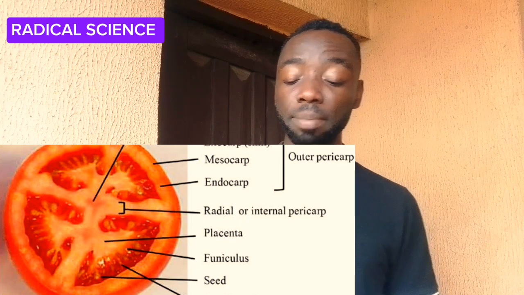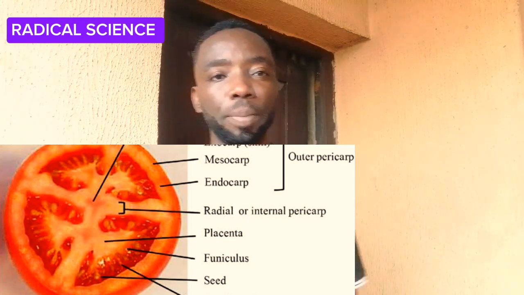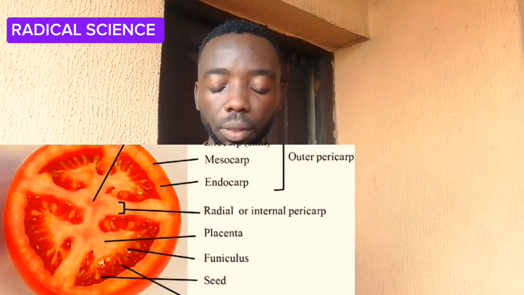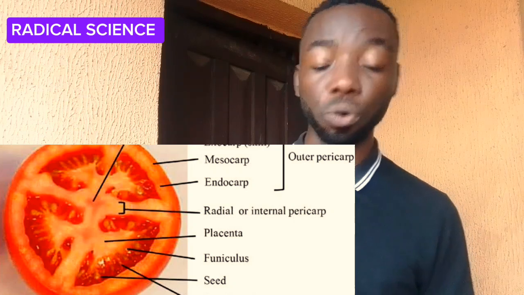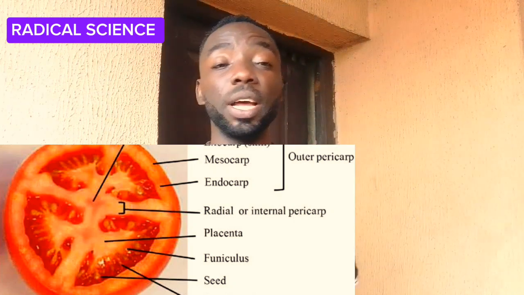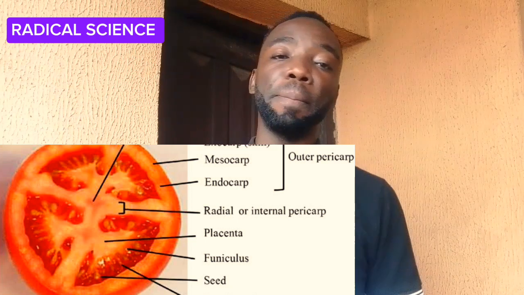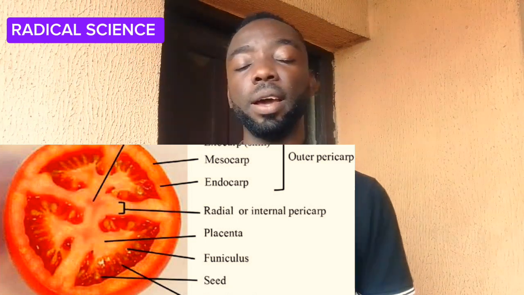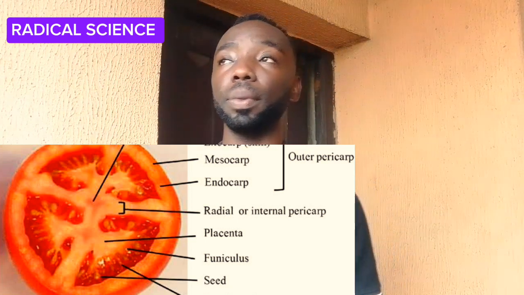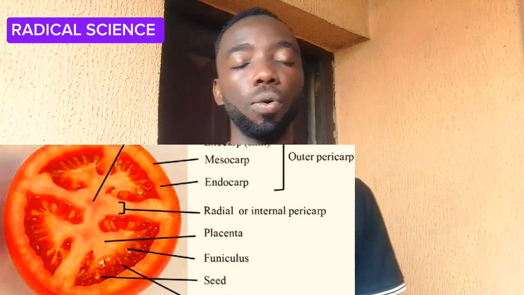Now the next one we'll be looking at is specimen K, which is a ripe tomato fruit. Specimen K, or ripe tomato fruit. What you should be looking at is the structure of a ripe tomato fruit. Please, I want you to go and learn how to draw a tomato fruit.